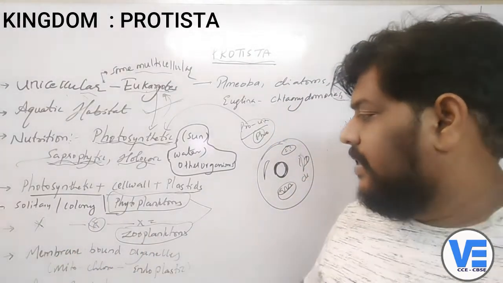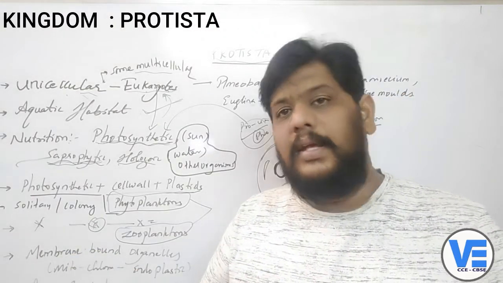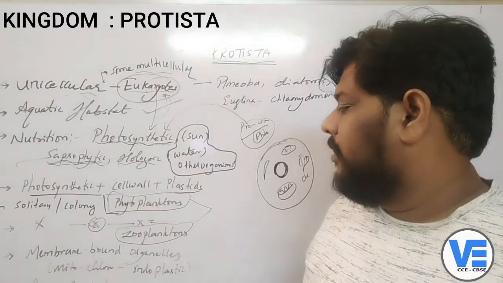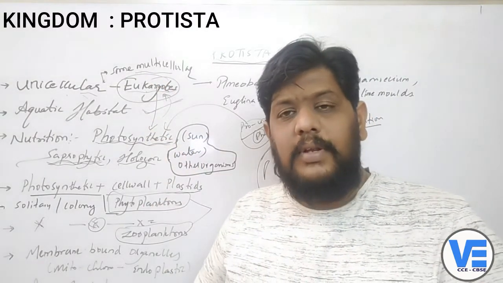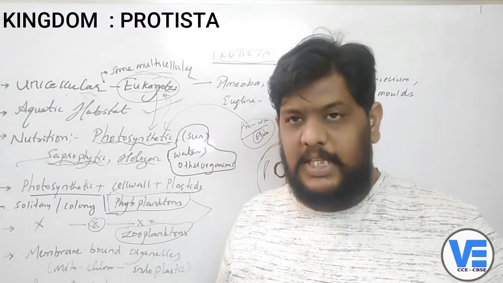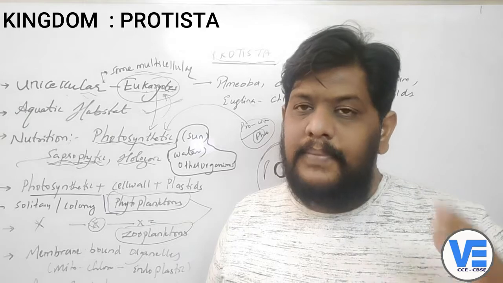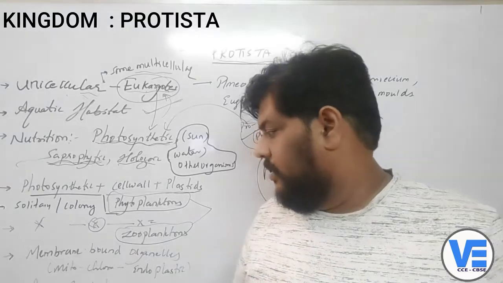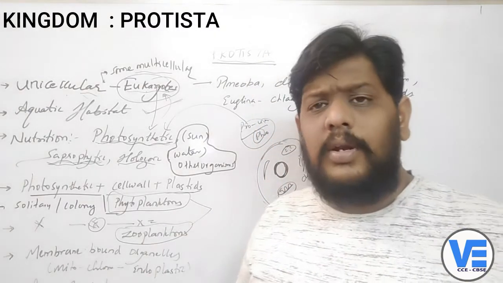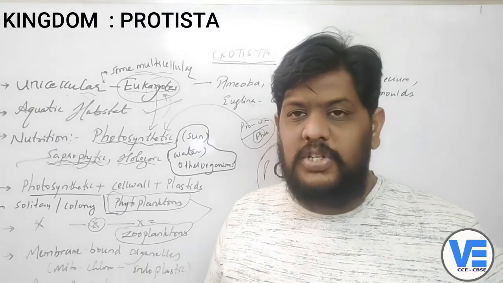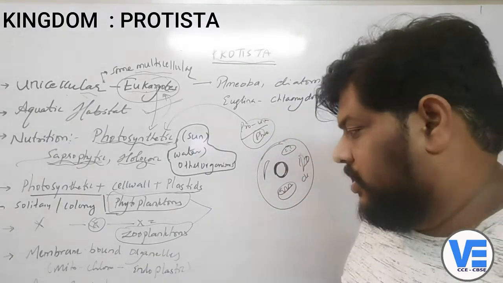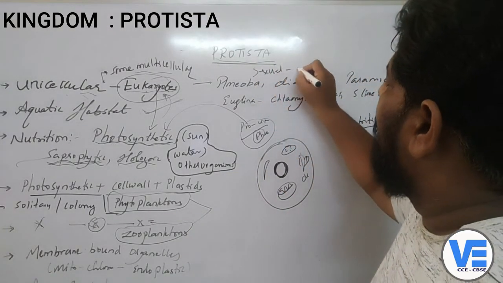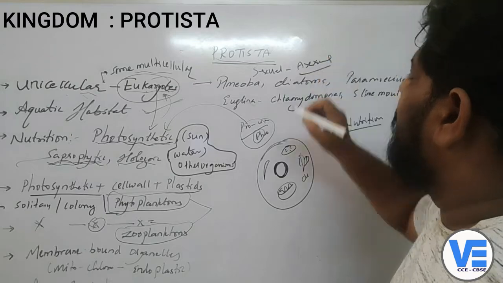So already we have discussed that they have membrane bounded organelles. That's why they are in the group called the eukaryotes, right? And the kind of respiration it takes is the aerobic respiration. That means taking in oxygen and giving out carbon dioxide. Then these organisms can undergo sexual reproduction and also asexual reproduction.